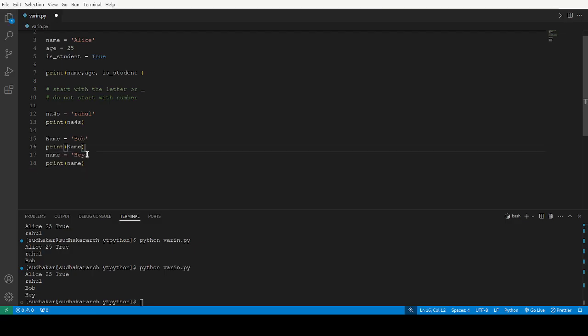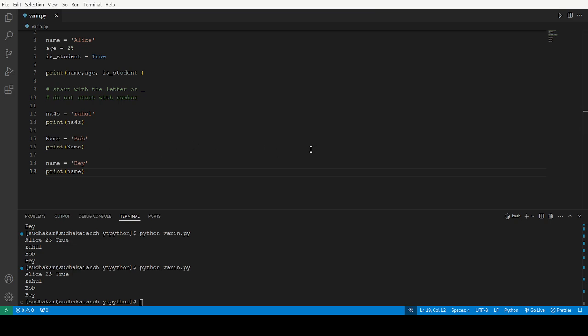As I had given earlier, it was not printing. When I give one more, it is printing. So there was some compilation mistake occurring, I think. Now it's okay. If we give 2 different names and if we repeat the variable names, it is printing. Okay, sorry for what I said earlier. There was some compilation error, I think. I had not saved the file, that's why it was not running.